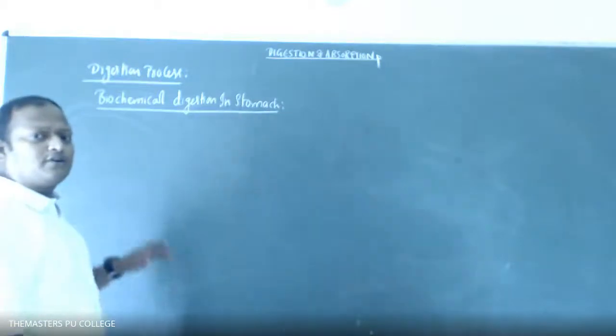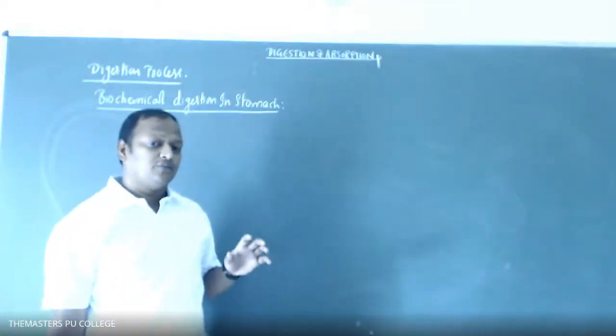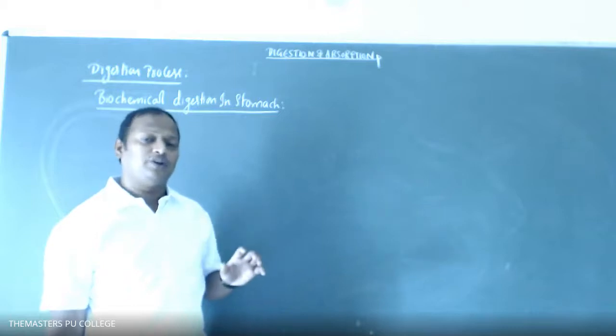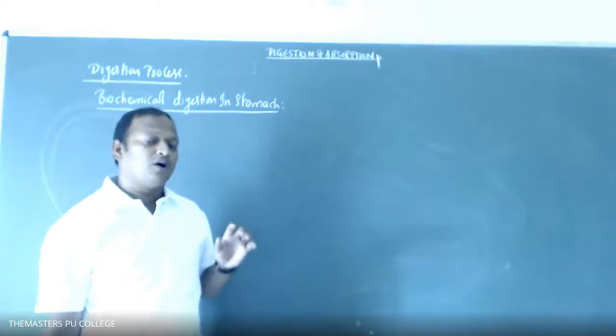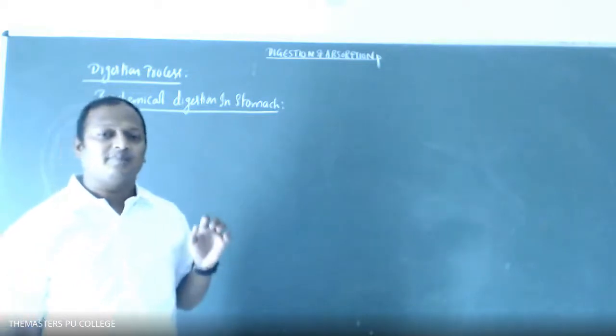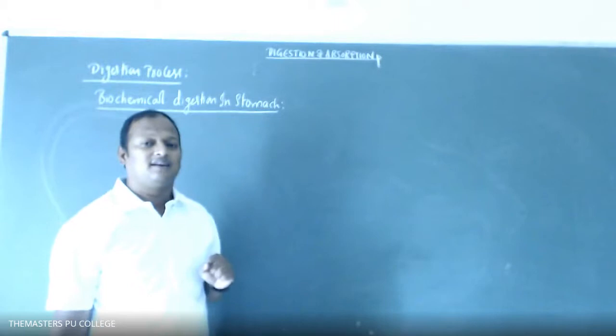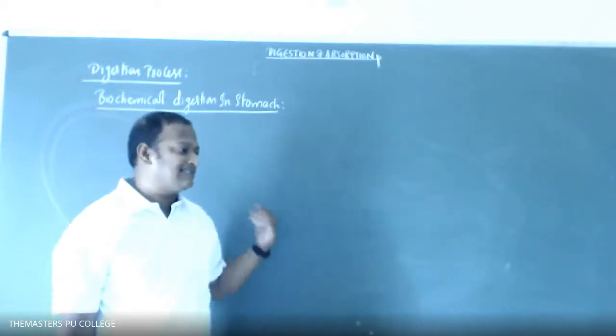Before going to biochemical digestion in the stomach, we need to talk about what types of gastric juices and digestive enzymes are present in the region of the stomach. Then only can we discuss what type of digestion occurs in the stomach.